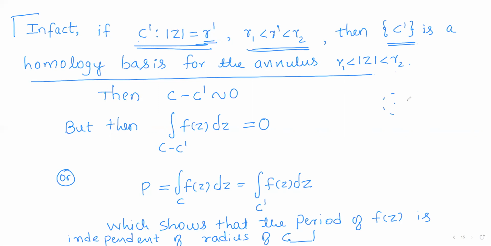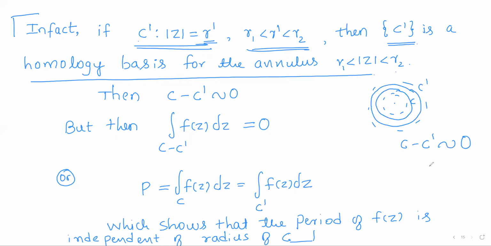Now, in this annulus, we have considered two circles. One circle is C, the other is C dash. Now consider C minus C dash. Then we observe that C minus C dash is homologous to 0.